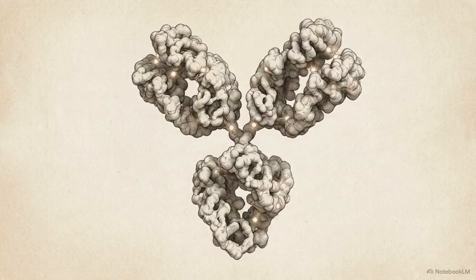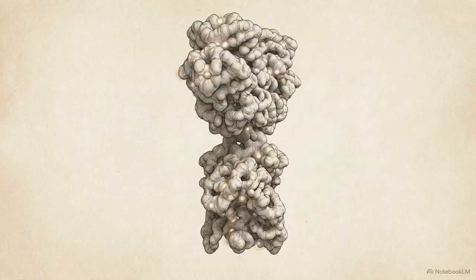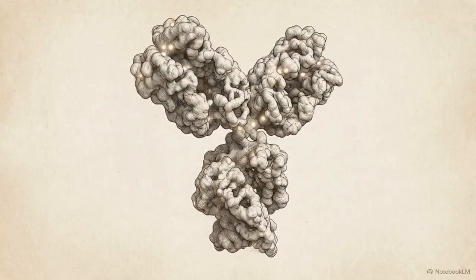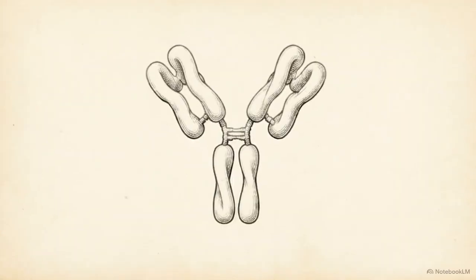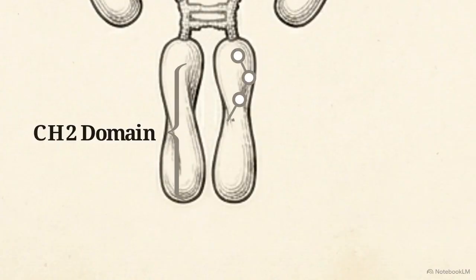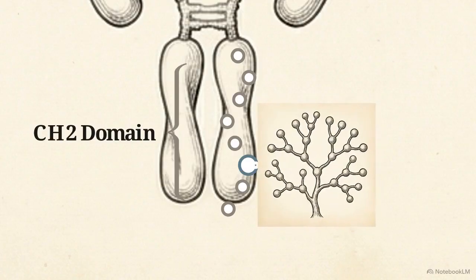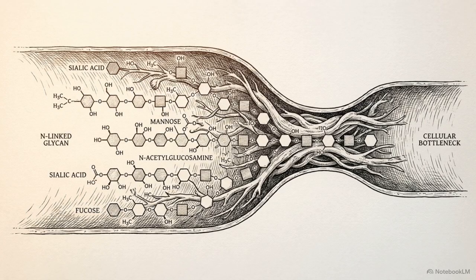A therapeutic monoclonal antibody is a massive, intricate physical structure composed of precisely folded polypeptide chains and held together by exact disulfide bonds. But if we zoom in on the constant heavy 2 domain, the CH2 region located on the tail of the antibody, we find a specific nitrogen atom on an amino acid called asparagine 297. Attached to this exact residue is a highly complex branched carbohydrate chain called a glycan. Getting this specific sugar chain right is one of the most difficult manufacturing bottlenecks in modern pharmacology.